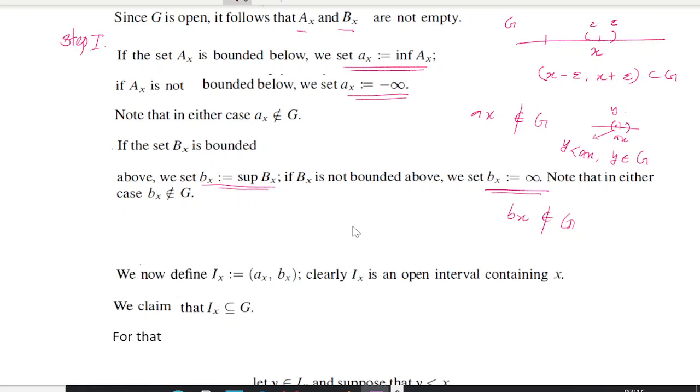This is a contradiction to the fact that a_x is the infimum of A_x. So we cannot find this a_x in G, and the same way b_x also.